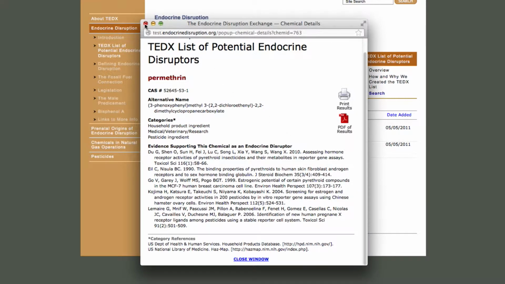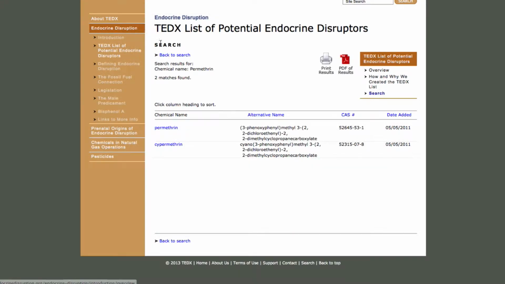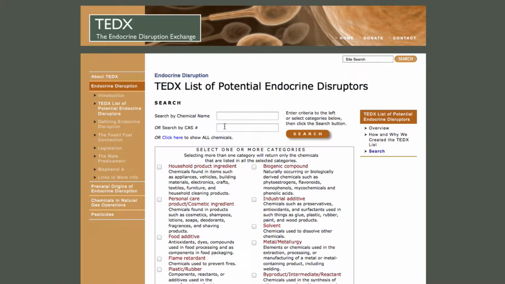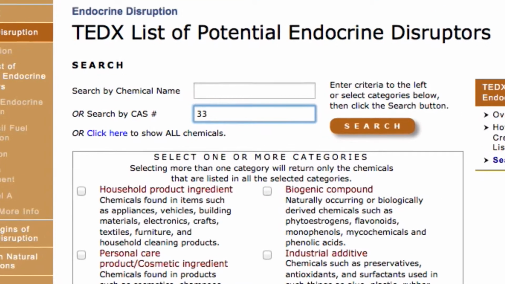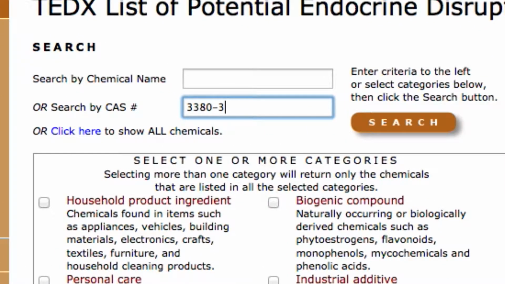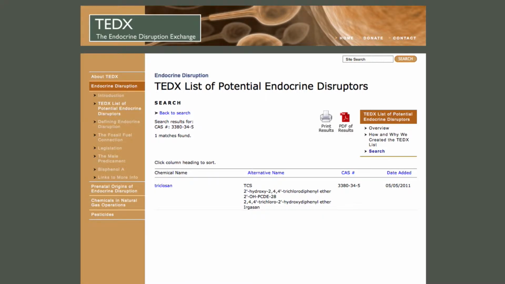Let's try another example. We'll close this page and go back to the search page. This time we'll type in the CAS number. For a CAS number search, you have to type in the exact CAS number. Then hit Search or Enter on your keyboard. And you see the chemical we wanted, triclosan, which has several alternative names as well.